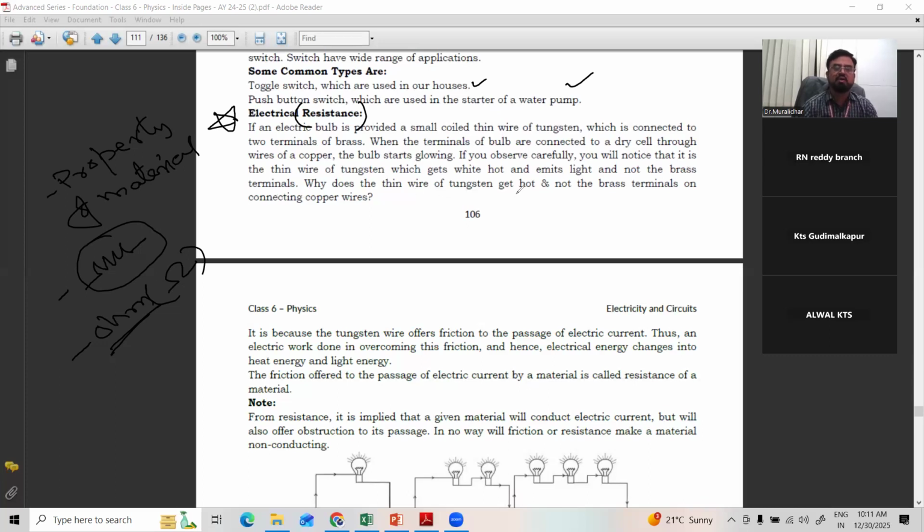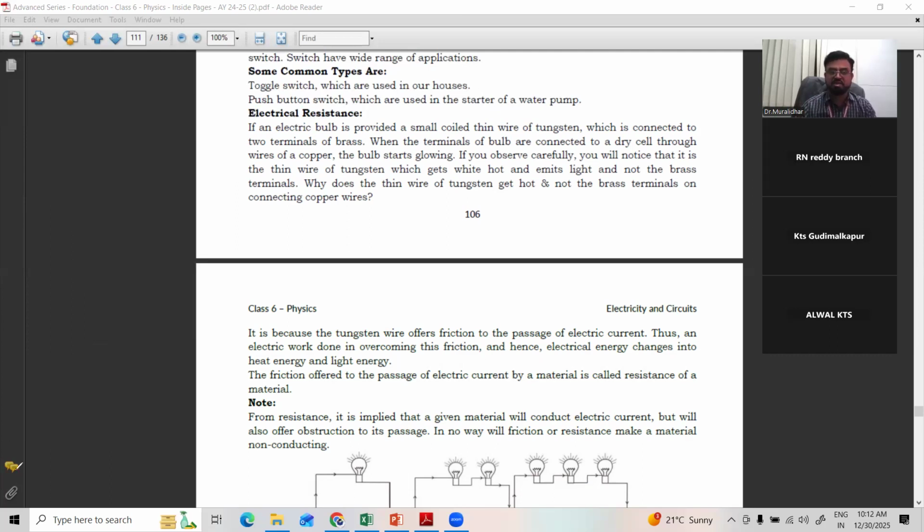Why does the thin wire of tungsten get hot and not the brass terminals or the connecting copper wires? If you observe the bulb closely, you can find the tungsten filament in the form of a design, which becomes hot. It is connected to thin copper wires also. But when we pass current, from outside we observe the filament become red in color and give out light. That is called the heating effect of electric current.